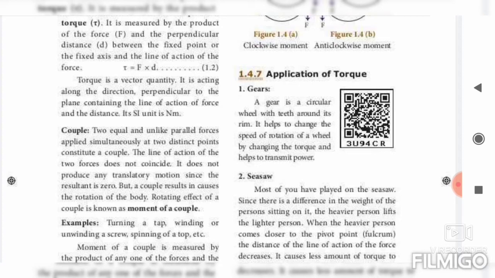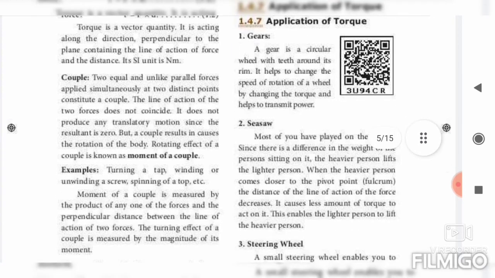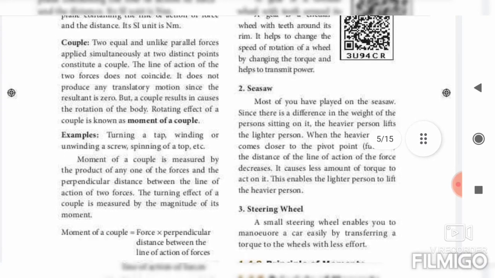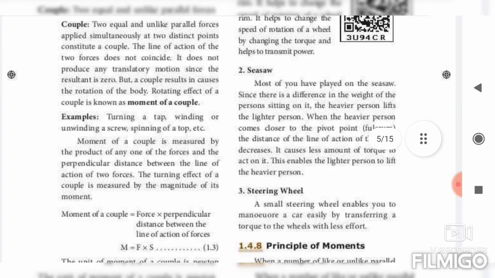It is difficult to learn, so for moment of couple, just learn that the rotating effect of a couple is known as moment of couple. Example, turning a tap. Formula: moment of couple equals force into perpendicular distance between the lines of action of the forces, that is M equal to F into S.